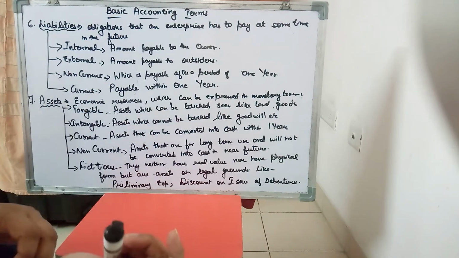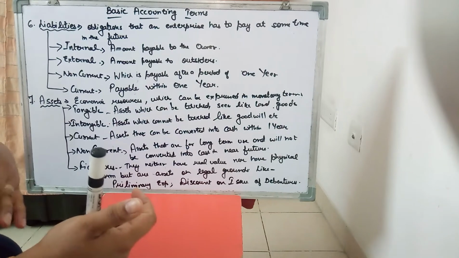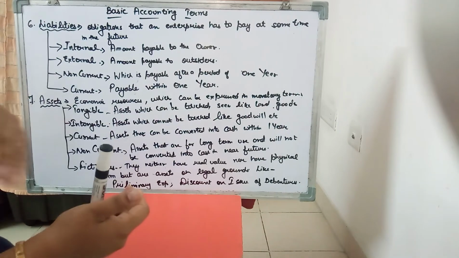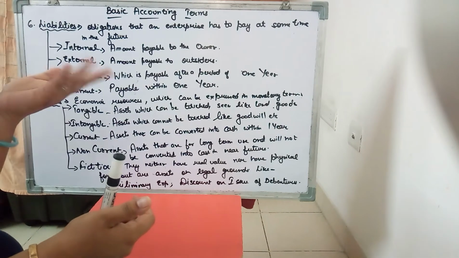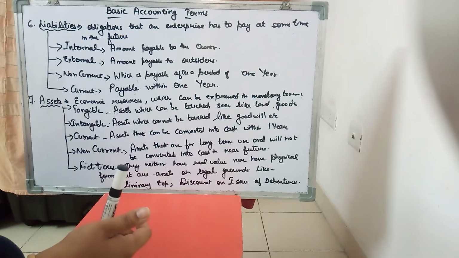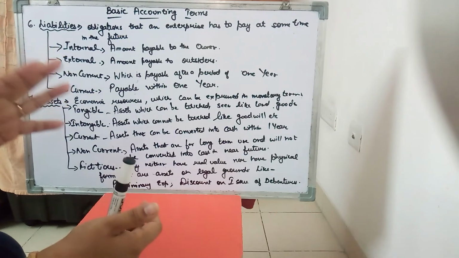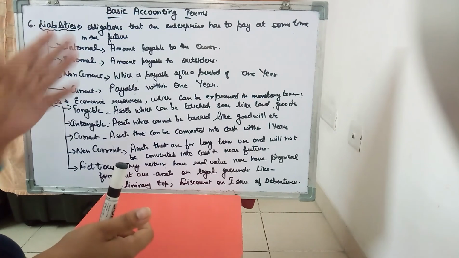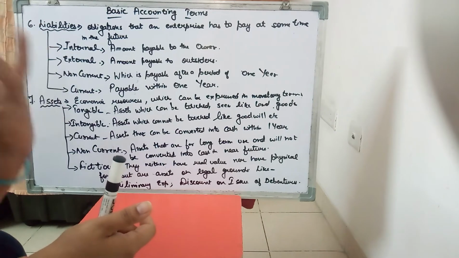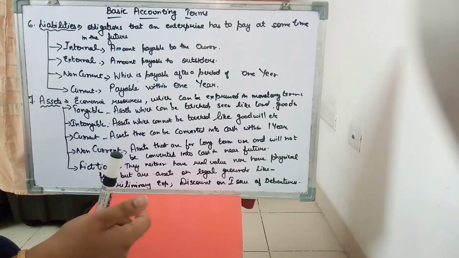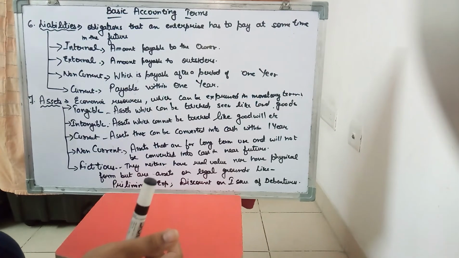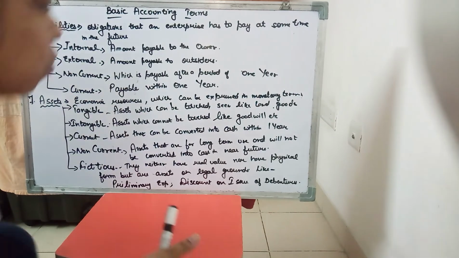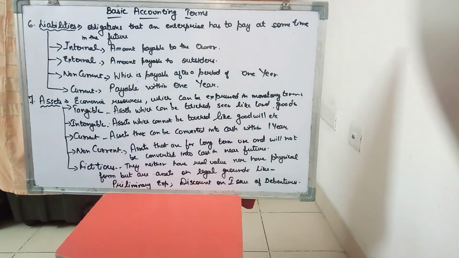So if a company has spent 10 lakh as preliminary expenses, 10 lakh divided by 5, each year 2 lakh is going to be written off. By a legal ground, though these preliminary expenses are not going to help you in future in earning profit, by nature they become your asset, because these are the expenses which have been debited. Later on, when we study the rules and regulations, you will come to know why they become your assets. So this topic is all about assets.